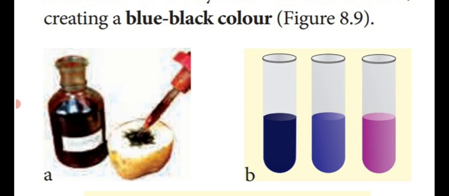Then two different solutions are added there. Then we add the potassium iodide solution. The first test tube, which shows blue-black color, contains starch. The remaining light blue color and pink color do not contain starch material.